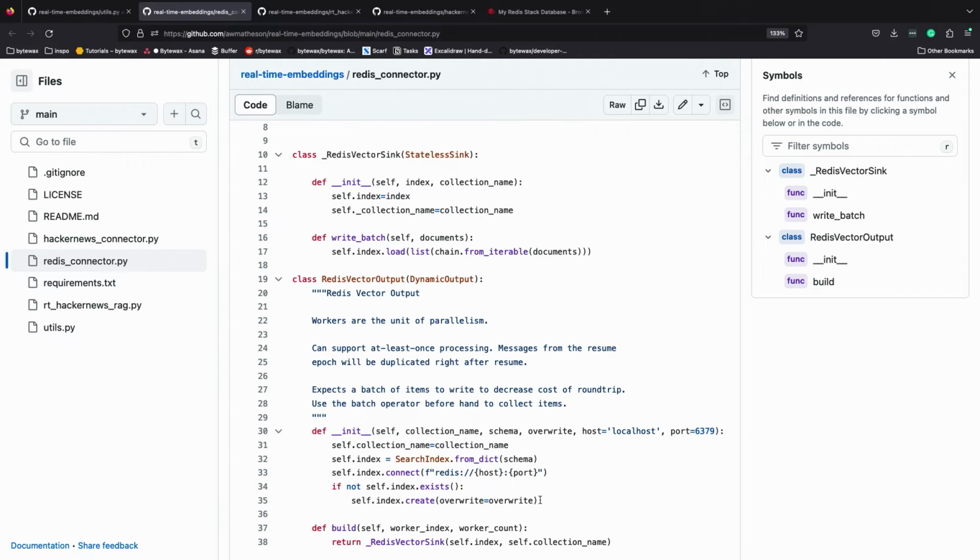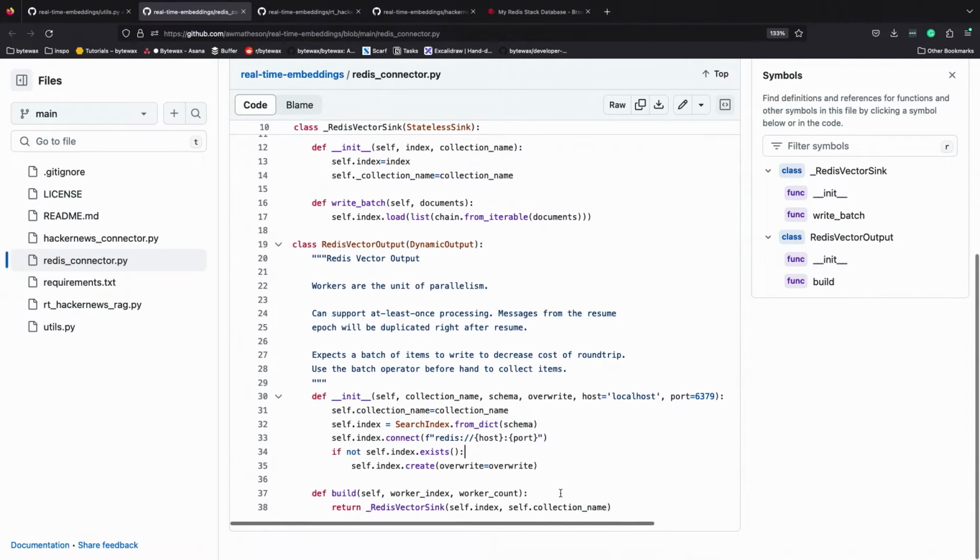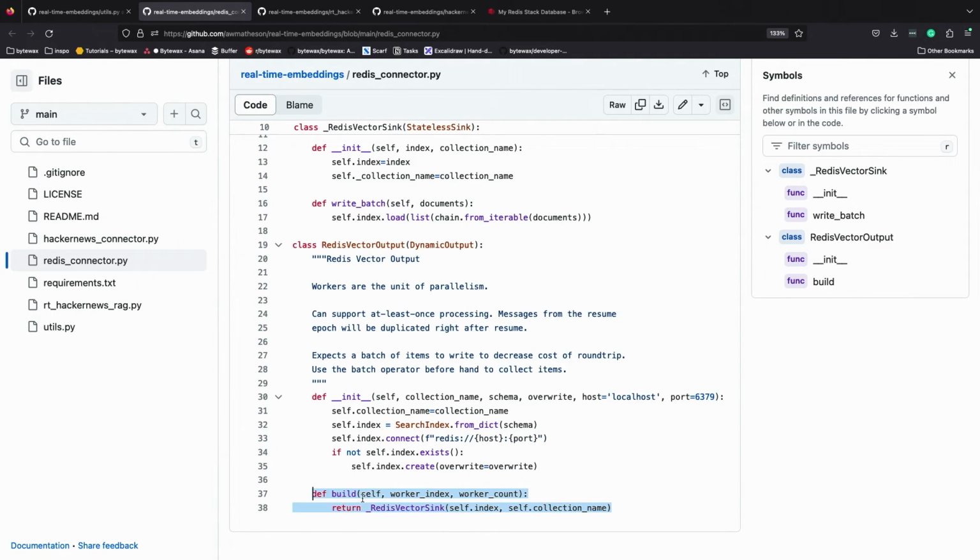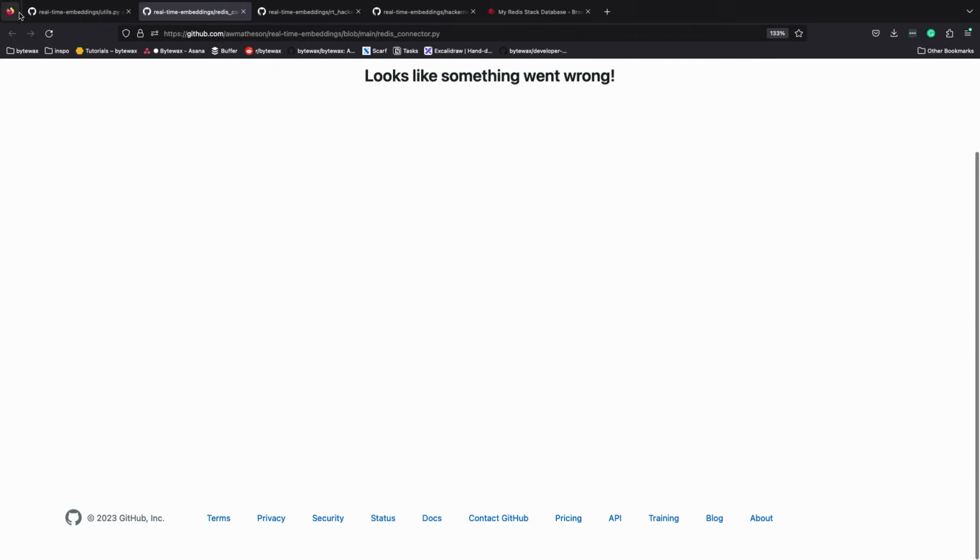We said, hey, I'm starting that worker. I have a schema. Go connect to Redis. Let me know if the schema exists. If I want you to overwrite it. And then it's going to run this. Bytewax will run this. When I say it's, I mean Bytewax. Will run this build.